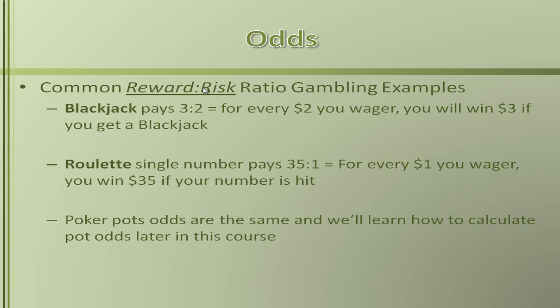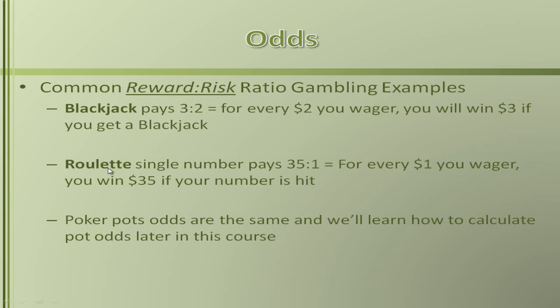So what does it mean when you see on the felt that blackjack pays 3 to 2? Well, for every $2 that you wager as a risk, you will win $3 whenever you hit blackjack. So if you wager $4, then you will win $6. So it's a simple reward to risk ratio.